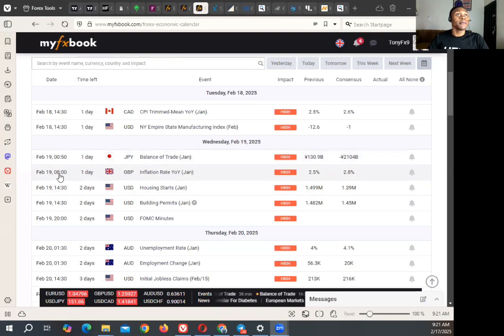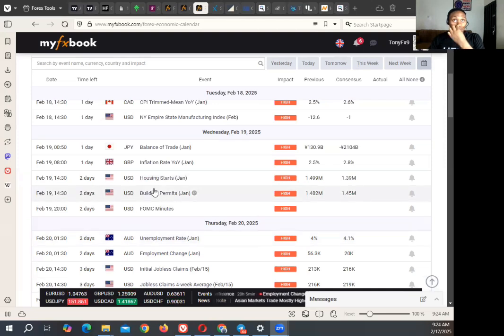Then for London session, we have the inflation rate over here. We see a figure higher than 2.8%. It is okay. So for the housing stats for the dollar, we see a figure higher than 1.39 million. It is good for the dollar. We see a figure lower than 1.39. It is bad. Then building permits, we see a figure higher than 1.45 million. It is good for the dollar. If you see a figure lower than 1.45 million, it is bad.